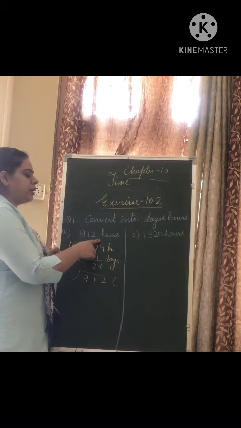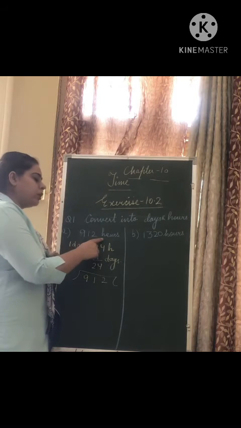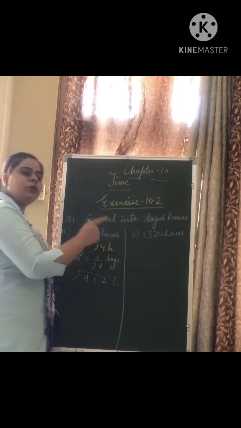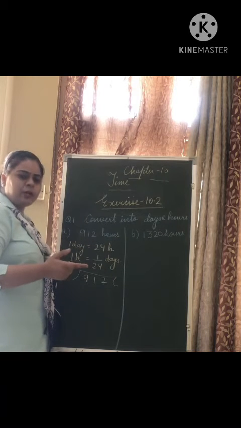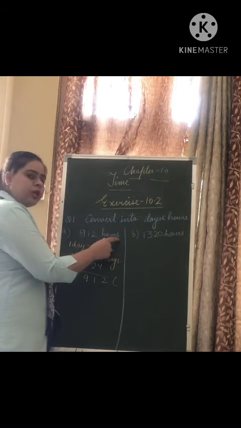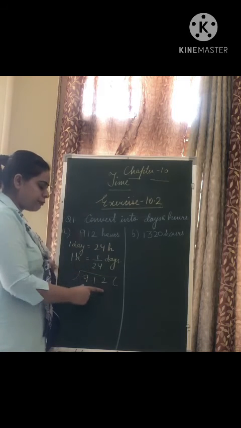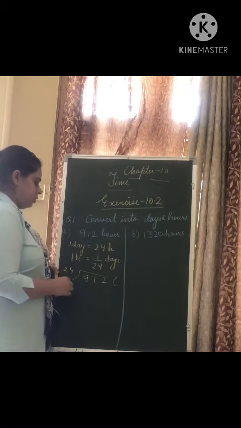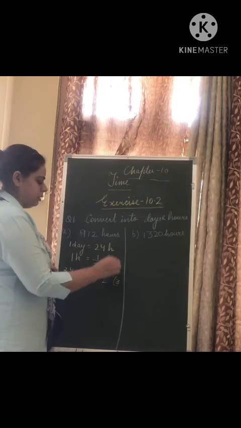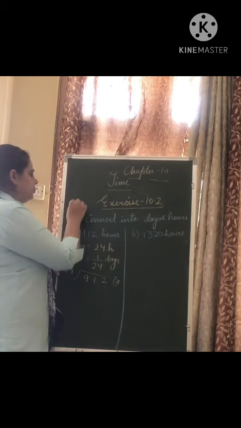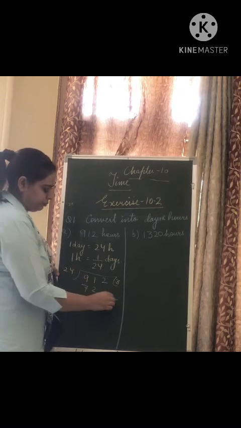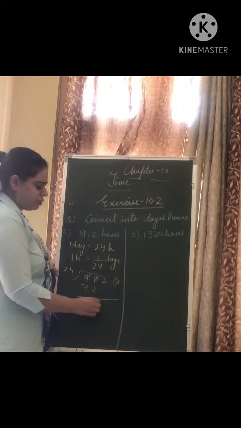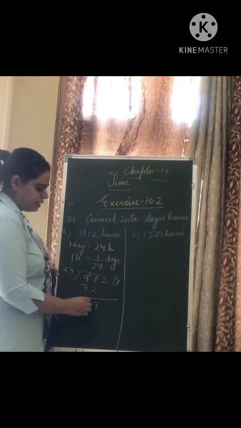You are converting a smaller unit into a bigger unit. Which is bigger, hours or days? Days are bigger. So you have to divide it by 24. 24 times 3 is 72. 11 minus 2 is 9. 8 minus 7 is 1.